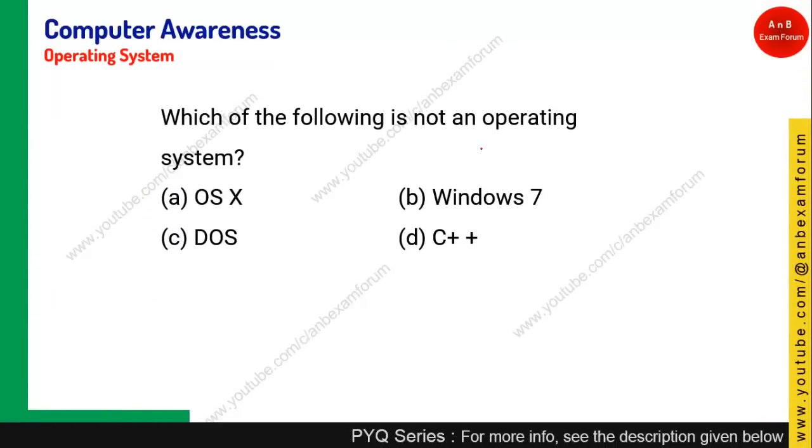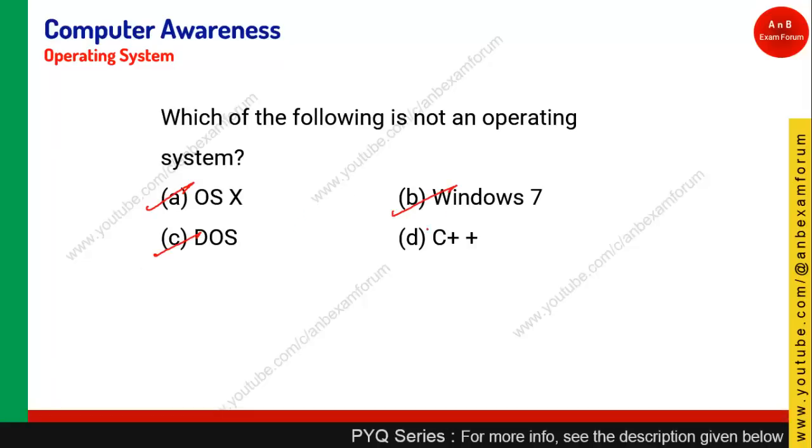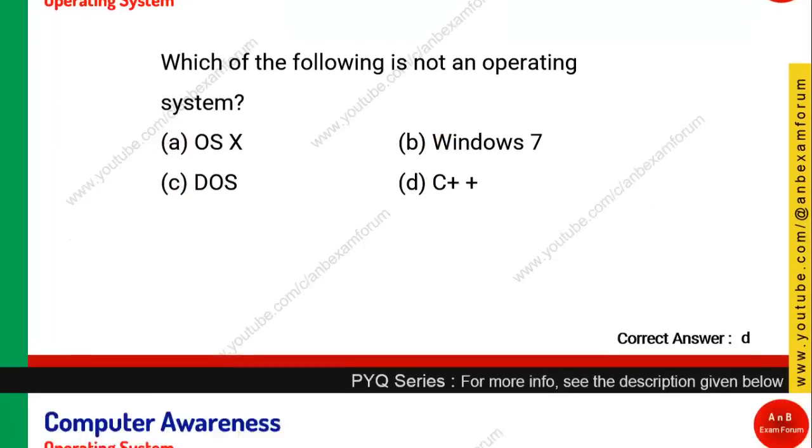Let's see the next question. Which of the following is not an operating system? OS X is an operating system, Windows 7 is an operating system, disk operating system is an operating system, whereas C++ is not an operating system, it is a programming language. So option D is the right answer.